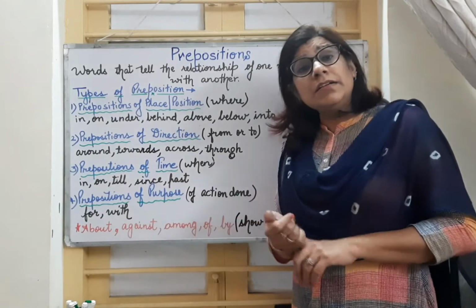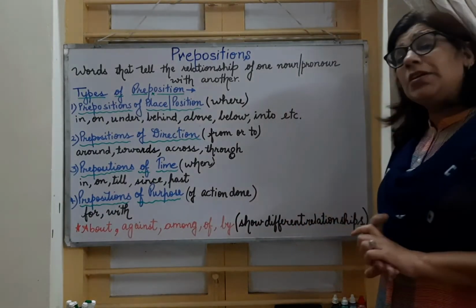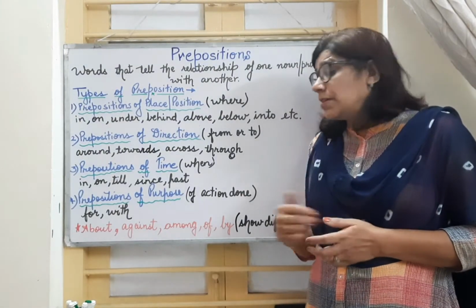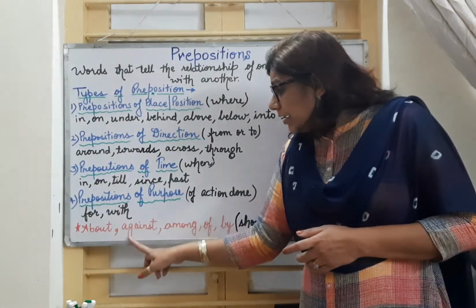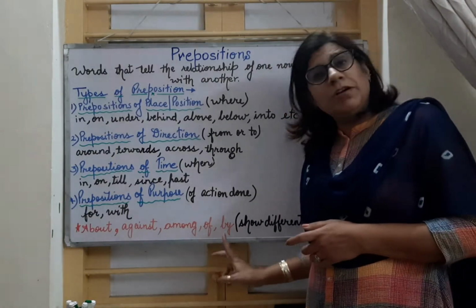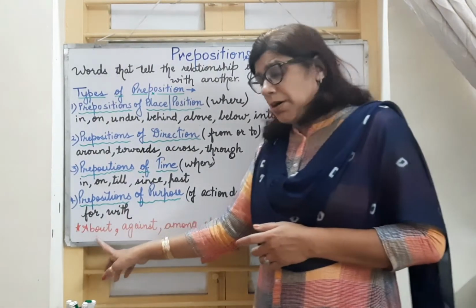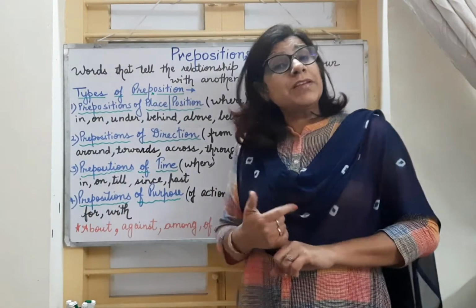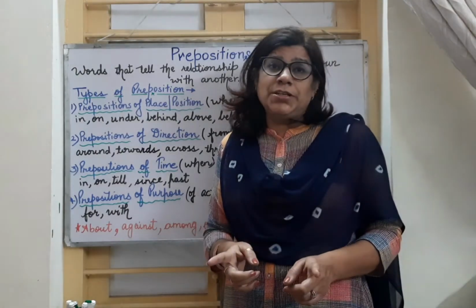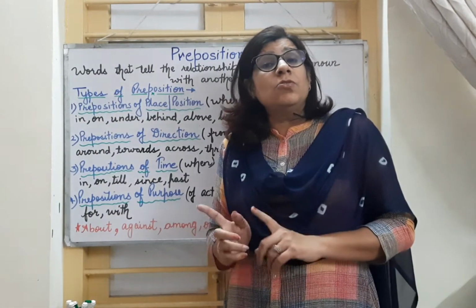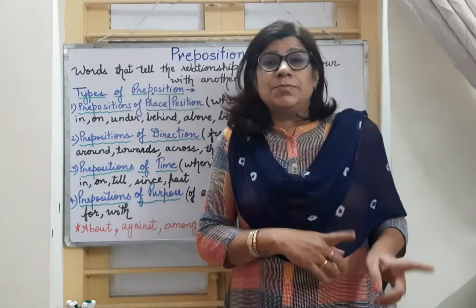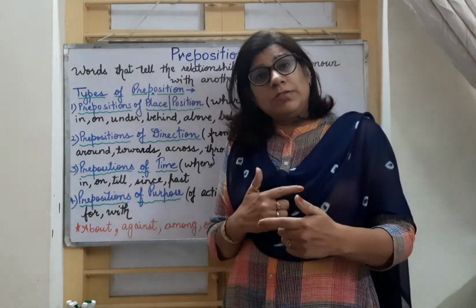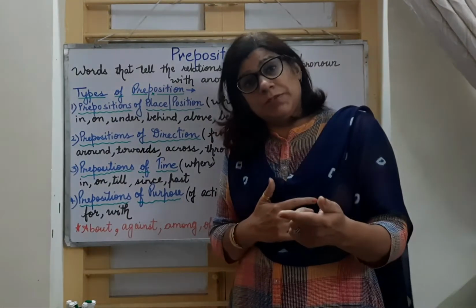And there are certain prepositions which show different relationships between the noun and a pronoun. They tell about different relationships. They include about, against, among, of, by. No one was ready to speak against the class monitor. That means they were not ready to talk about or tell about the problems related to the class monitor.